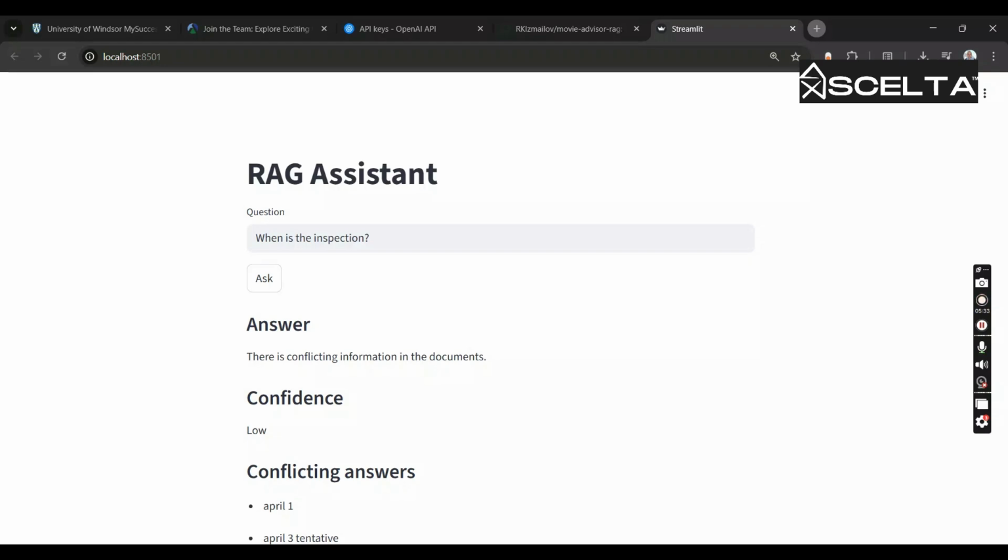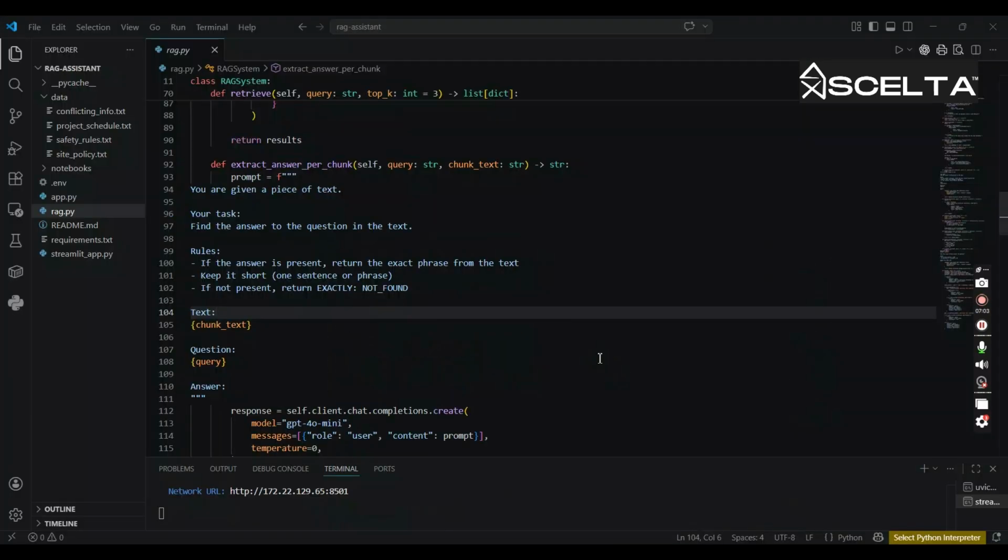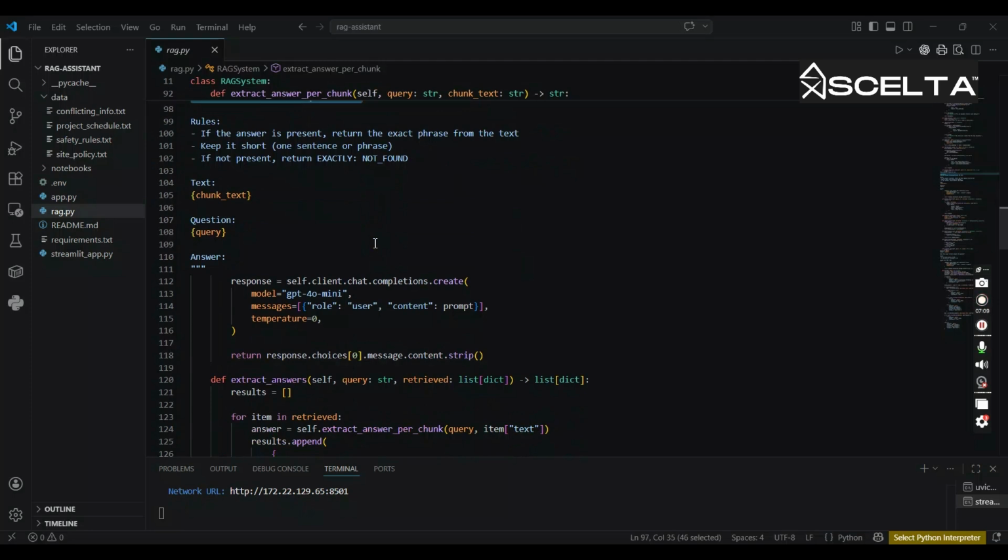warns the user. So instead of trusting a single result, I extract answers from multiple sources and check if they agree. I also validate that the answer actually answers the question, and if something is wrong, the system refuses.